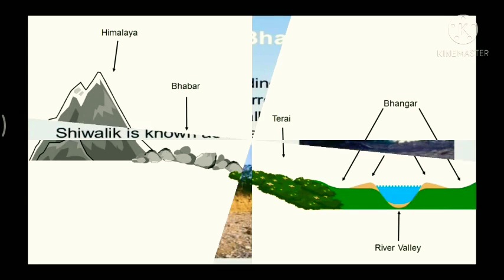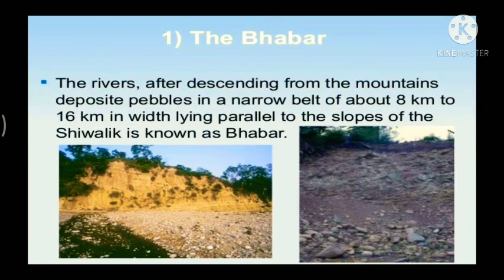Now children, the rivers after descending from the mountains deposit pebbles in a narrow belt of about 8 to 16 kilometers in width, lying parallel to the slopes of the Shivaliks. This is known as Bhabar.